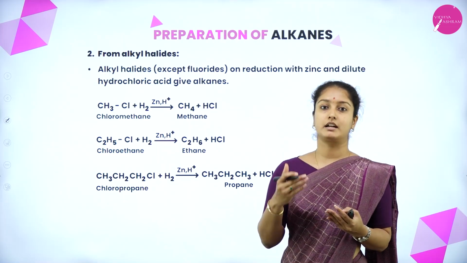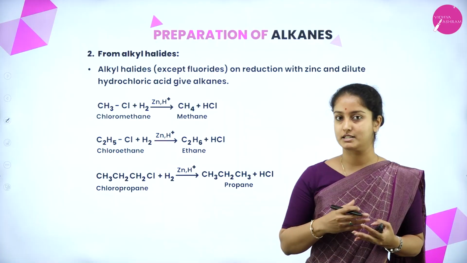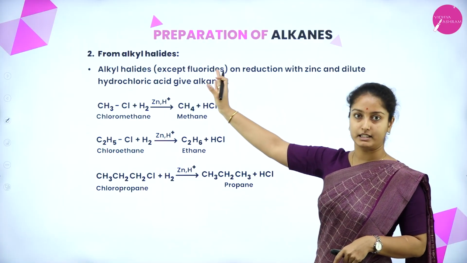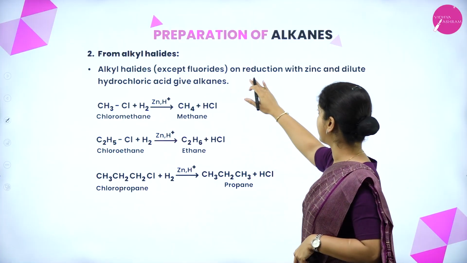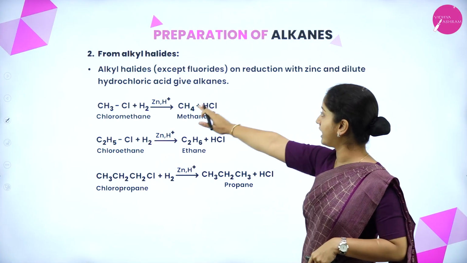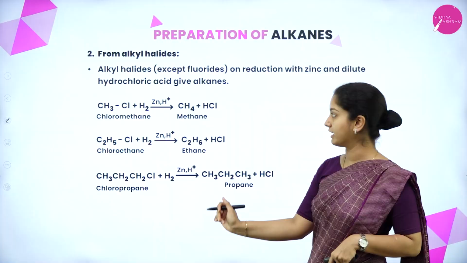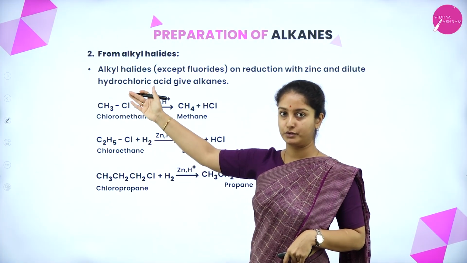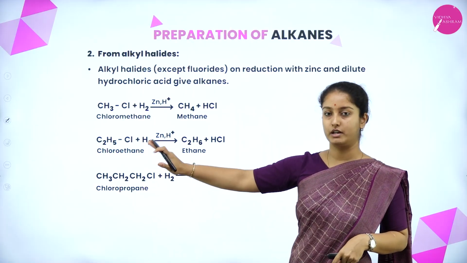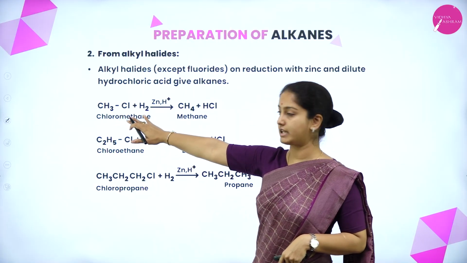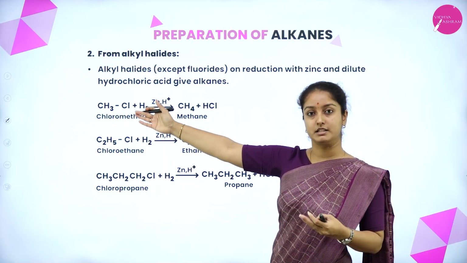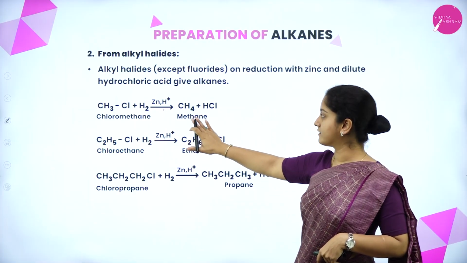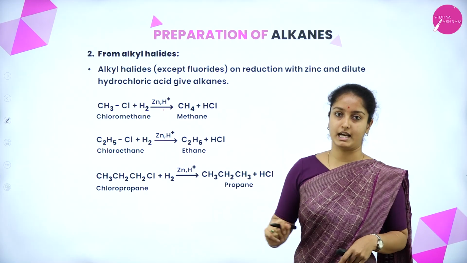So the second way of preparing is from alkyl halides. Halogens attached to an alkyl group are called alkyl halides. Except for fluorides, other alkyl halides can be used. On reduction with zinc and dilute hydrochloric acid, it gives an alkane. For example, chloromethane. So except for fluorine, any halogen can be taken. Chloromethane, when it reacts with hydrogen, that means it undergoes a reduction process in the presence of zinc catalyst, gives methane plus hydrochloric acid.